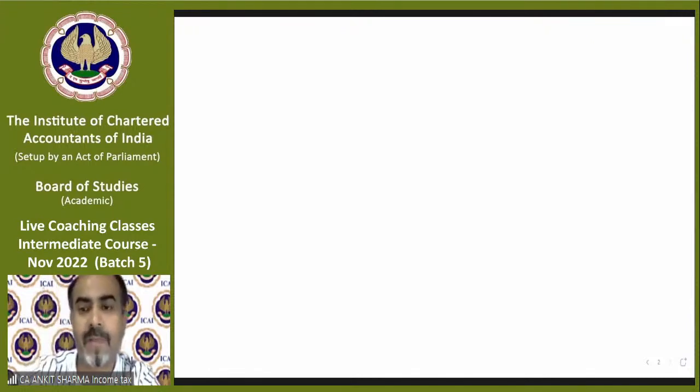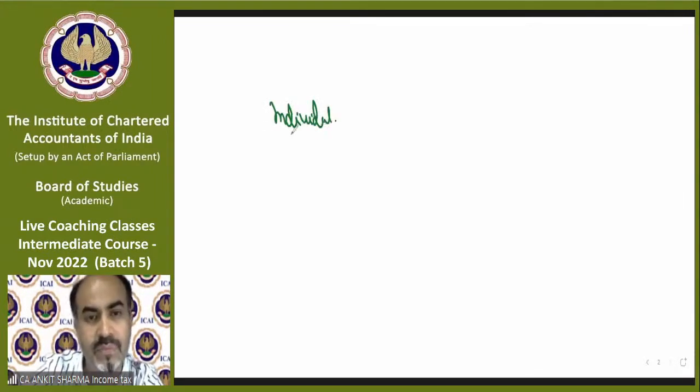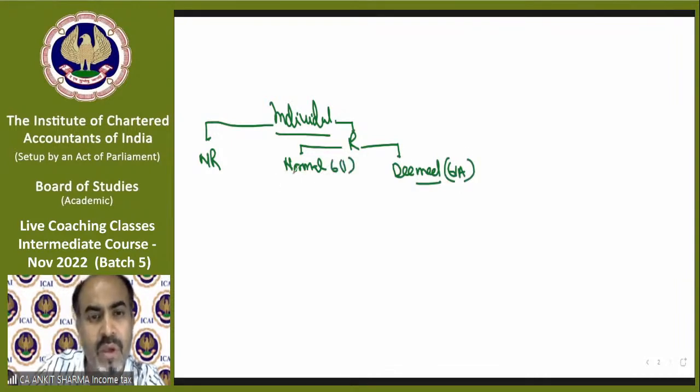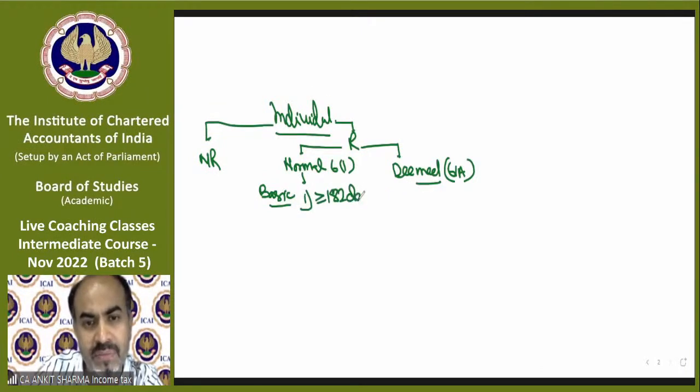Now, if we just saw the provision like this, in short, if I make the diagram, we just learned this: individual, non-resident. If you are resident, normal, section 6.1, deemed, section 6.1a. In normal, we have basic conditions. One is more than or equal to 182 days in Indian previous year, I am writing in short, of course.